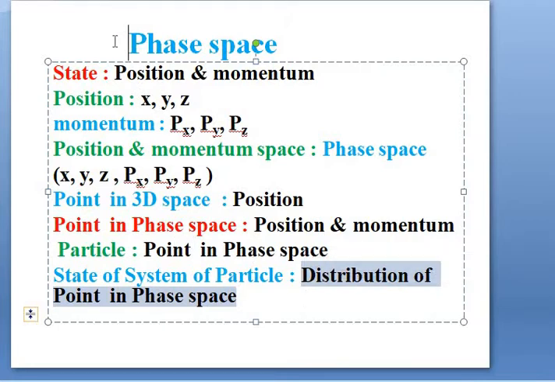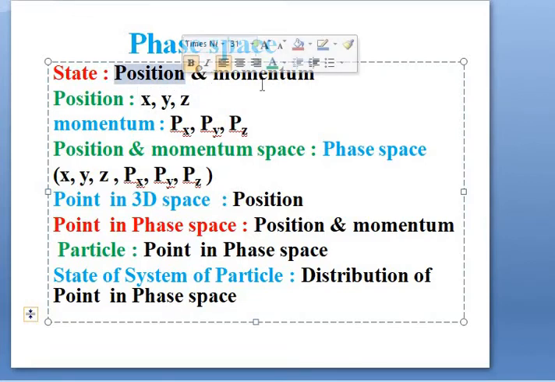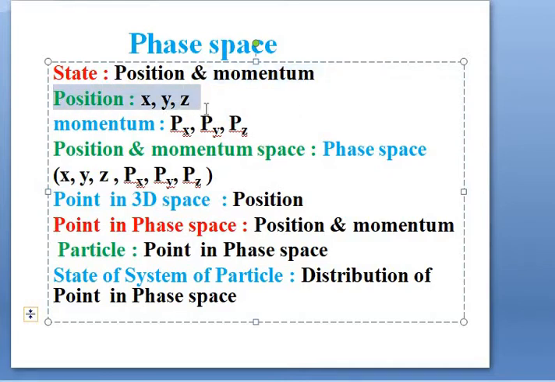So listen here once again. The state of the system of particles can be specified by using position and momentum coordinates. The position of the particle can be specified by 3 position coordinates x, y, z, and the momentum of the particle by 3 momentum coordinates px, py and pz.